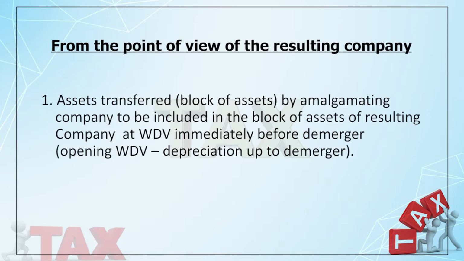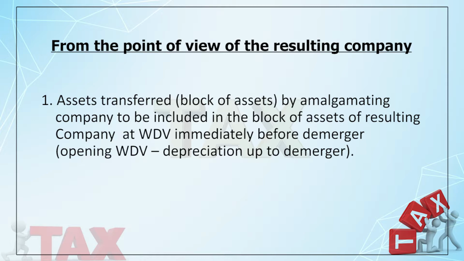Now we will go to the tax implication from the point of view of the resulting company. Number 1, the resulting company will get the assets and must include them in their block of assets. At what value? The value will be the opening WDV minus the depreciation already enjoyed by the demerged company.